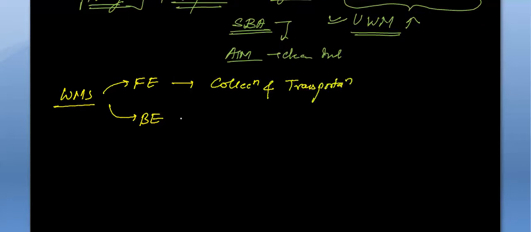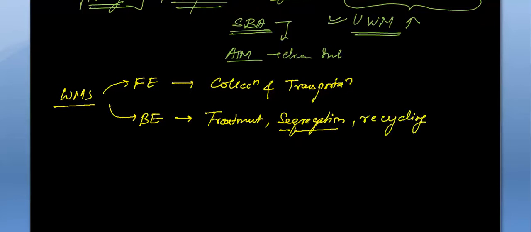And the back end is treatment of the waste and segregation of the waste. There are many biodegradable and non-biodegradable wastes, so we have to segregate them. Then recycling of the waste, and then finally the disposal of the waste.